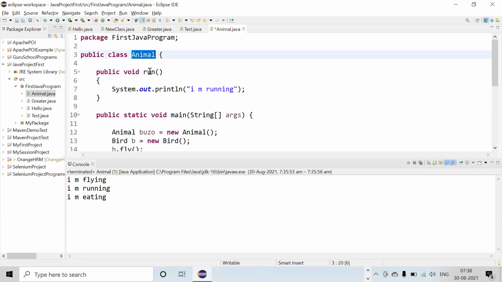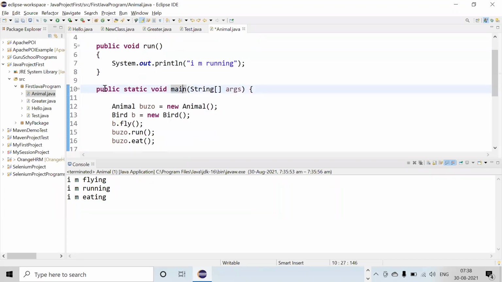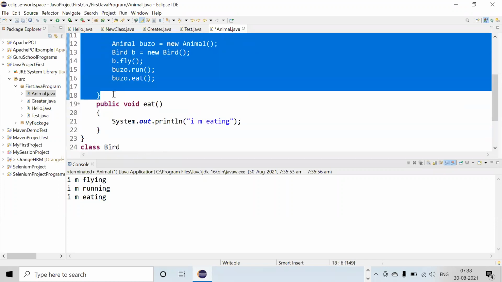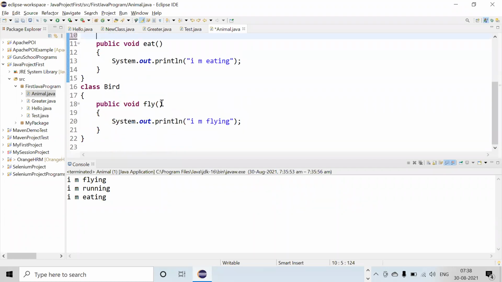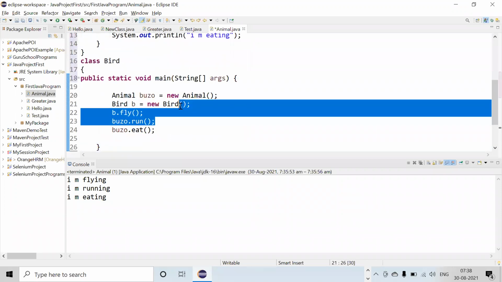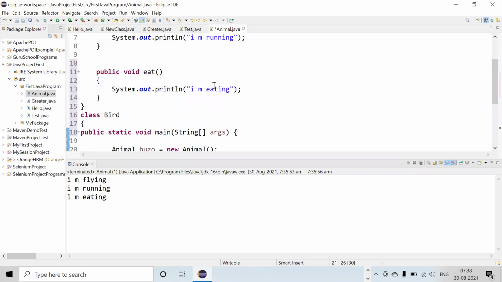And as I told you earlier also, only that class can have the main method. If you write the main method here, it will not execute. See, if you cut and paste this main method here inside the Bird class, it will not give you any error, but it will not execute.